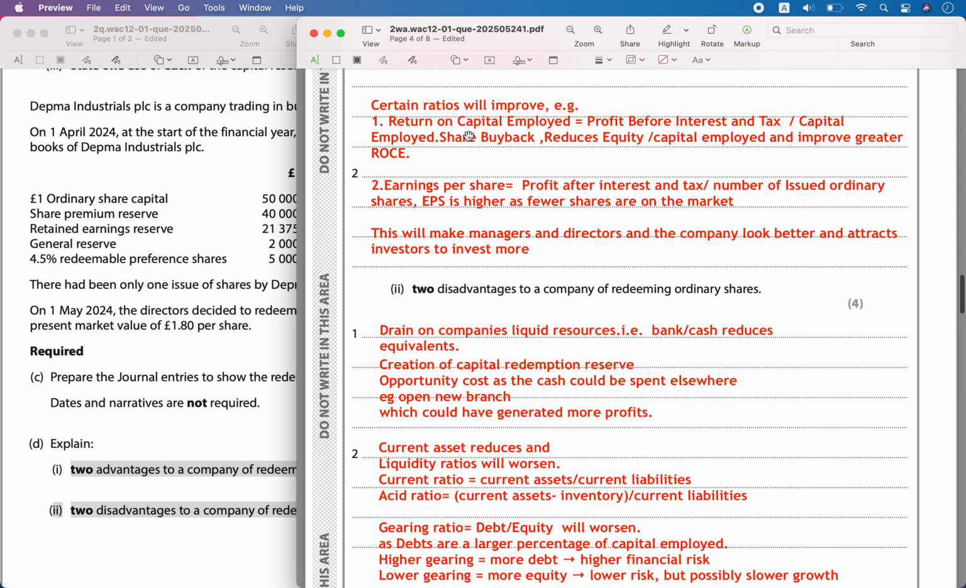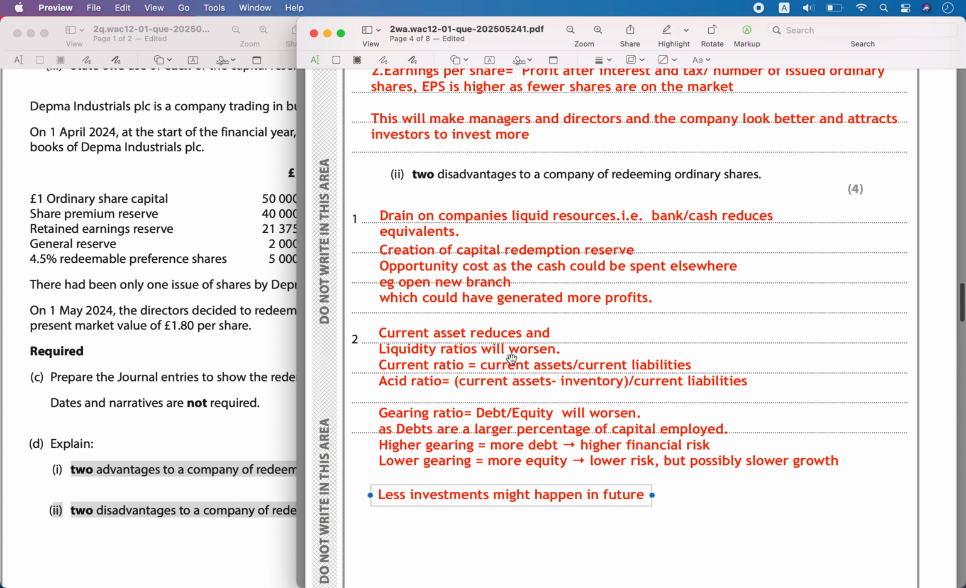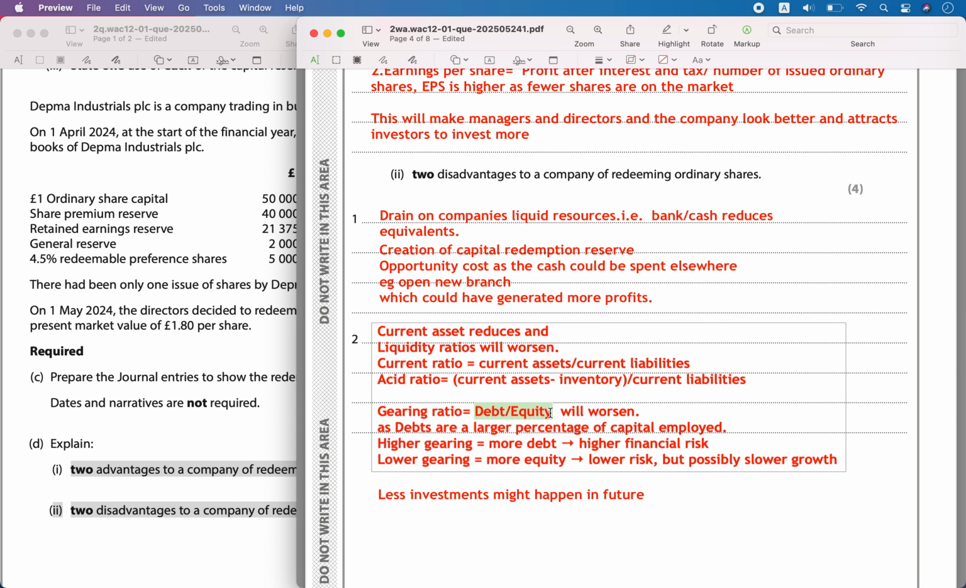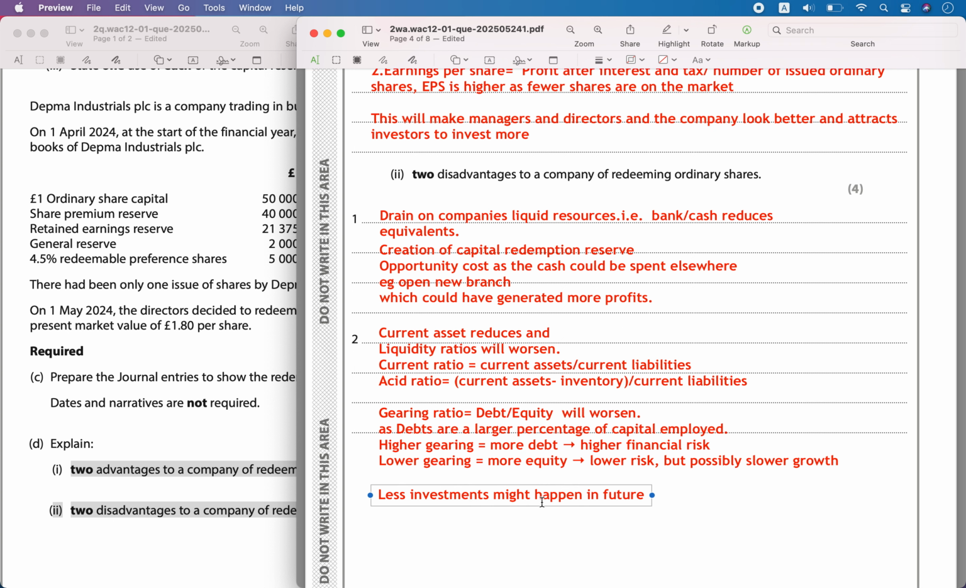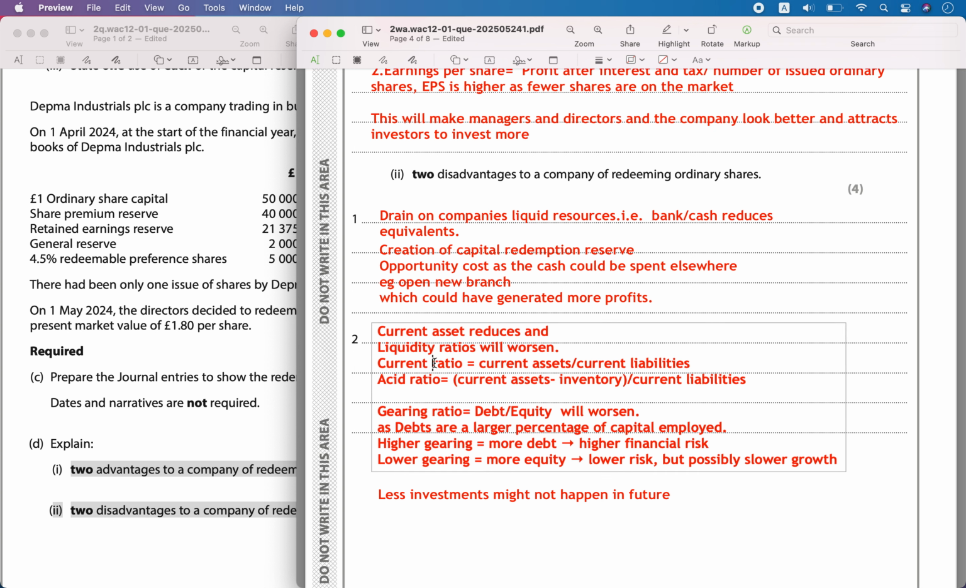Let's see other ratios which are getting affected. We saw two ratios which are going to go higher. So two ratios which will worsen. One is the gearing ratio, a debt to equity ratio. Even though equity is going to get reduced, a higher gearing ratio means higher financial risk, it will indicate more debt and less equity. So it is a higher risk for the investors, they don't want to invest. Then a lower gearing ratio means more equity, so there is a possibility of growth. So investments might not happen in the future.